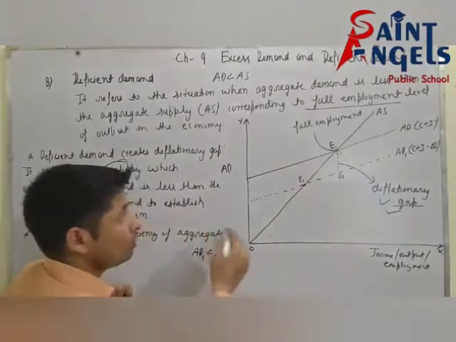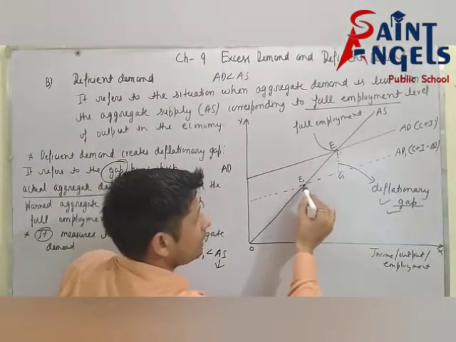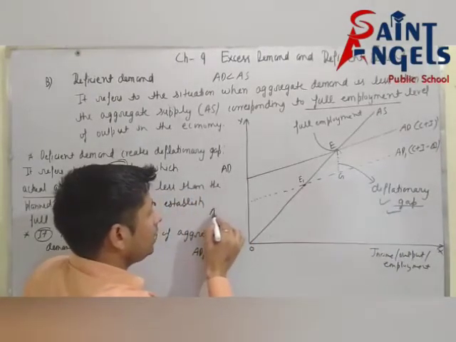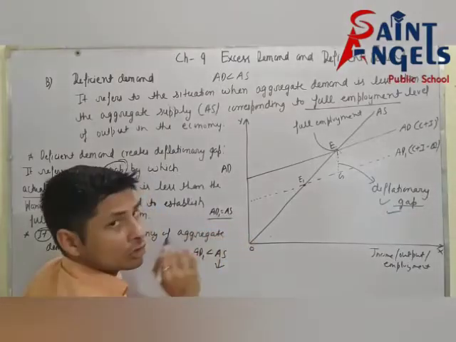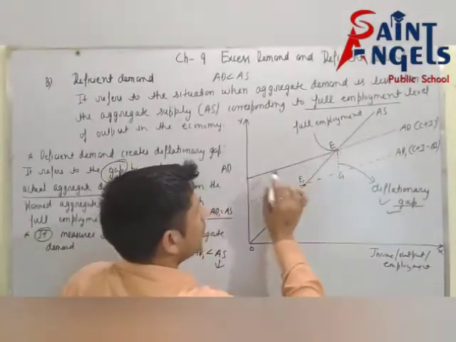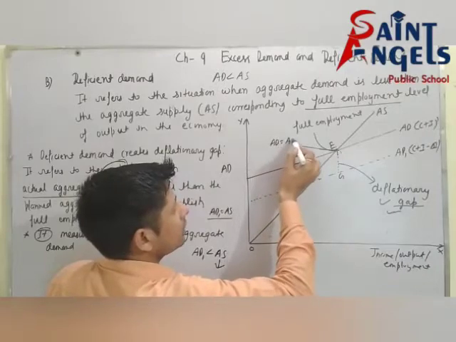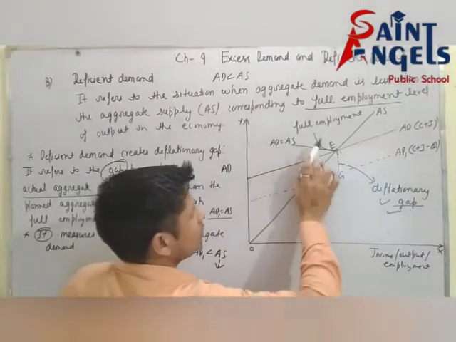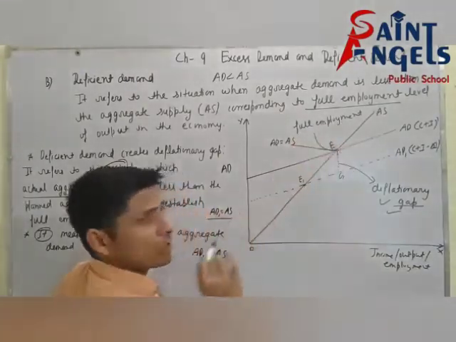But see, now if you decrease AS, then at this point AD1 is equal to AS. When AD is equal to AS, it is full employment equilibrium.